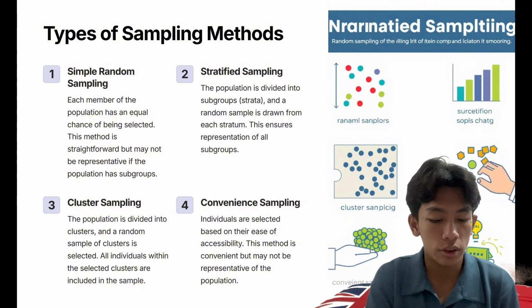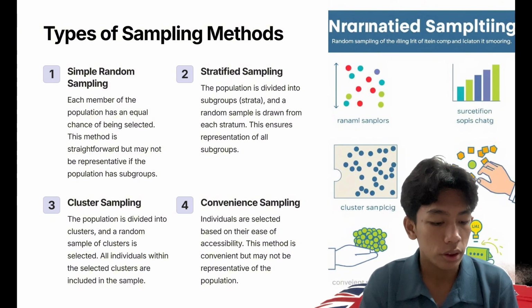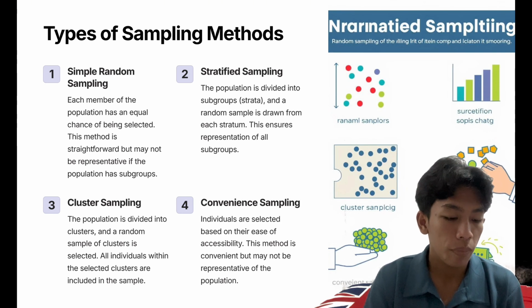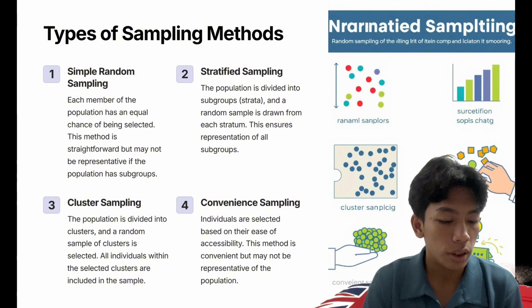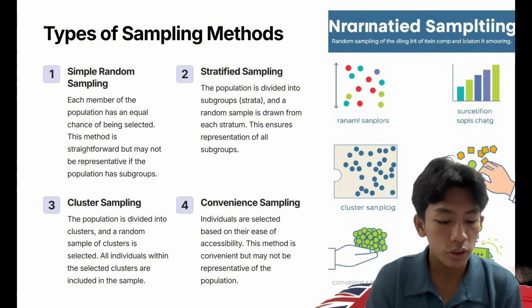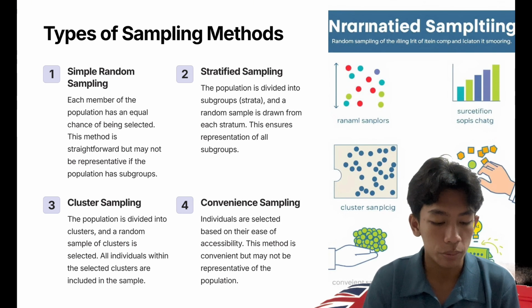Number 2 is stratified sampling. The population is divided into subgroups, strata, and a random sample is drawn from each stratum. This ensures representation of all subgroups.